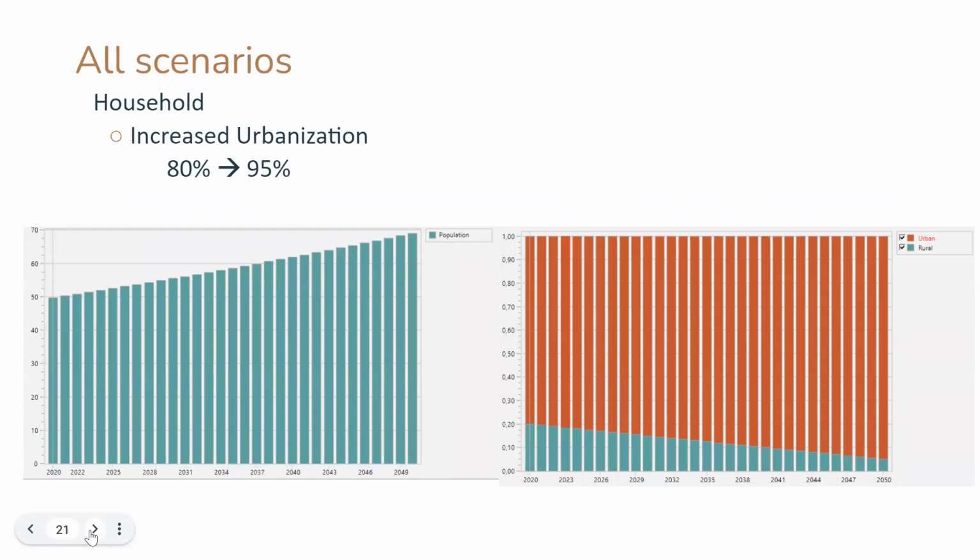So for all scenarios, household urbanization will increase from 80% to 95%. This data will be simulated from 2020 until 2049.